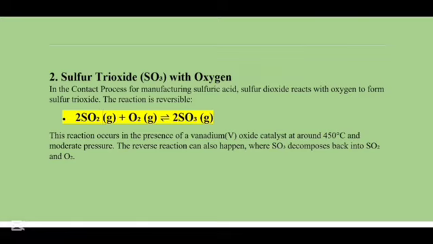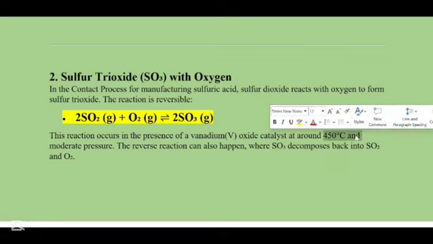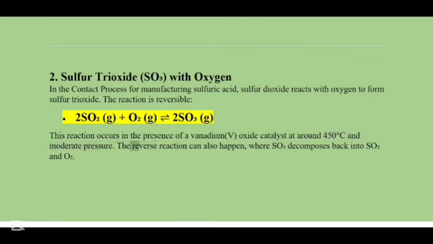So this chemical reaction is basically a reversible chemical reaction, because sulfur trioxide can also go back to its original state. This reaction occurs in the presence of vanadium oxide catalyst at around 450 degrees Celsius and moderate pressure. The reverse reaction can also happen where SO3 decomposes back into SO2 and O2. Now a catalyst is basically a type of accelerator which is used to speed up the process of the forward reaction and decrease the rate of the reverse reaction.